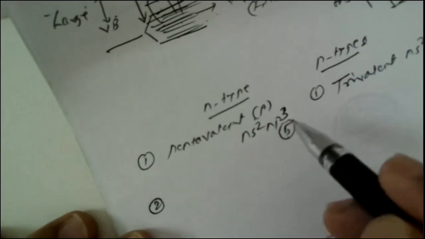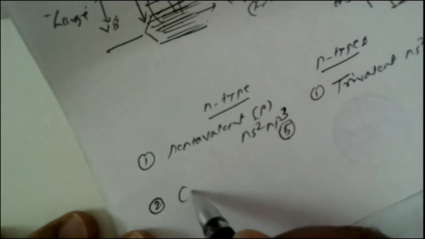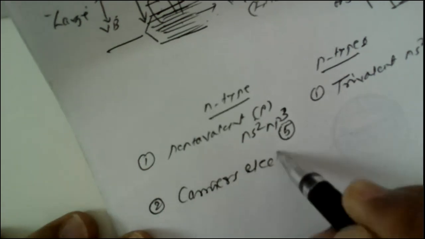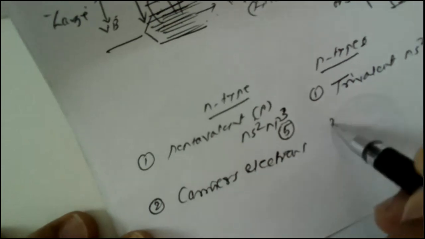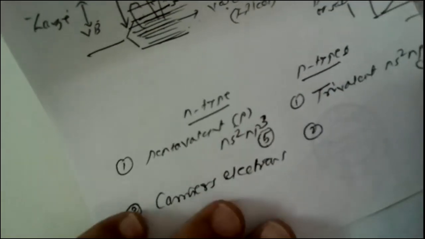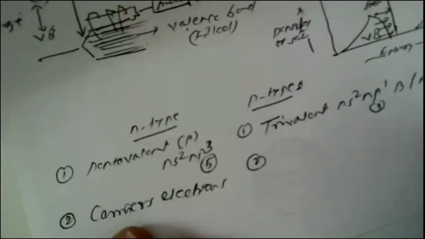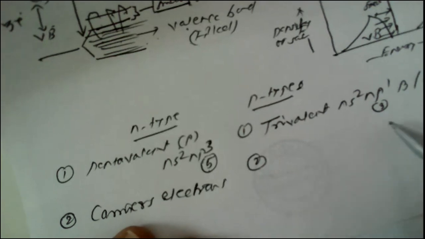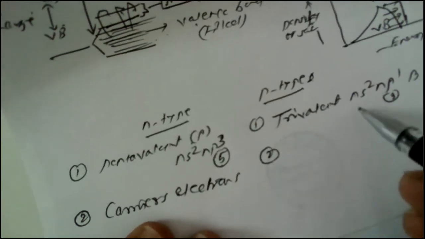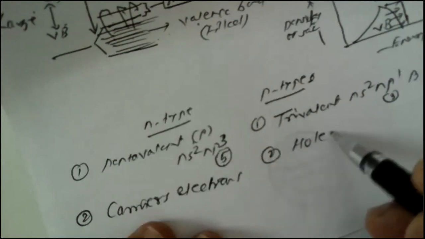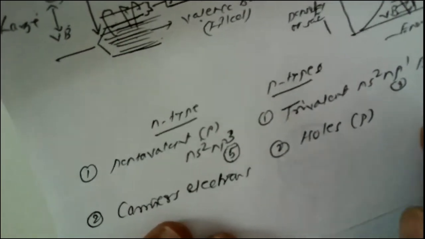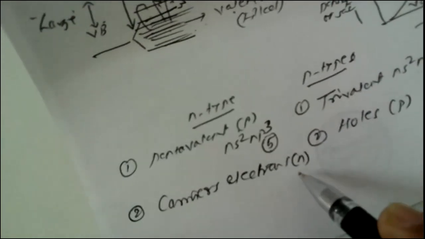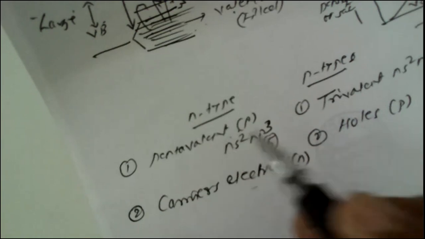So 1 electron is left extra, and the charge carriers are nothing but the electrons. But in a p-type semiconductor, due to scarcity of electrons to form the normal bonds with silicon, only 3 electrons are contributed, so there is a scarcity, and hence the holes migrate. Holes are the positive holes, hence it is known as a p-type semiconductor. And here the charge carriers are negatively charged electrons, hence it is an n-type semiconductor.